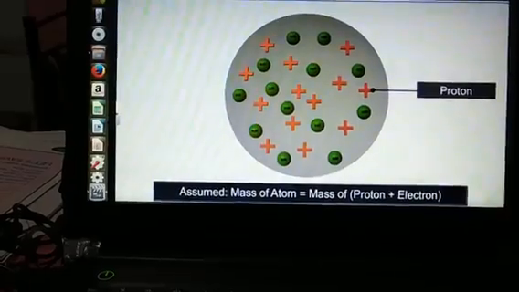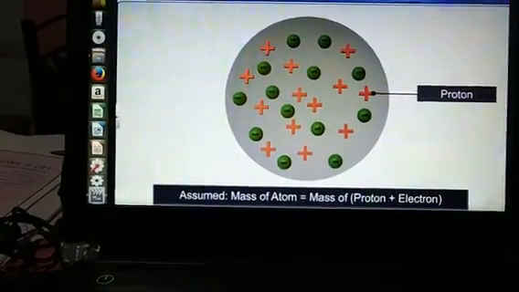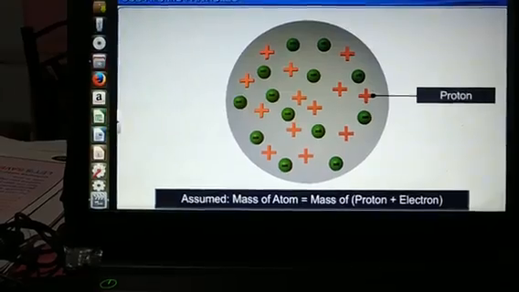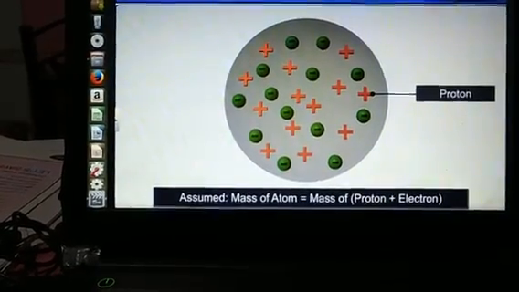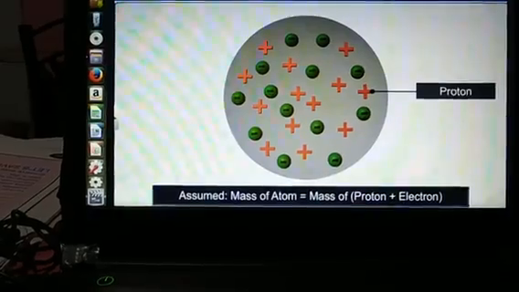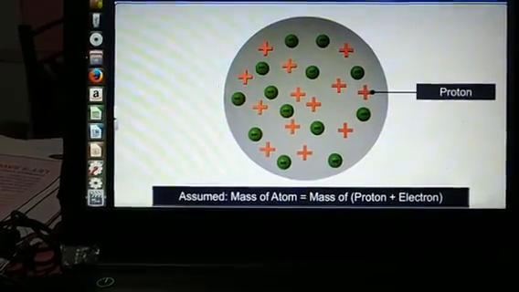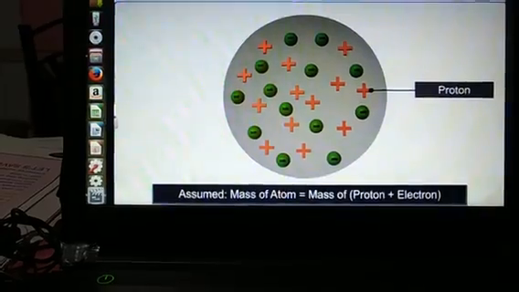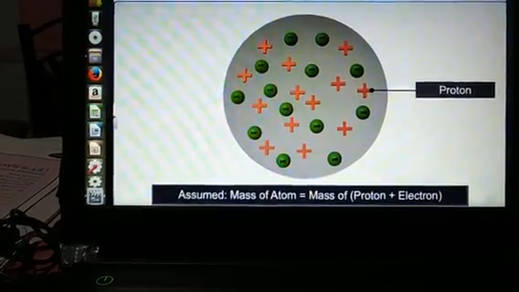J.J. Thomson described a model of the atom. He concluded that as the atom is neutral, and the electron is a negatively charged particle, there must be a positively charged particle.